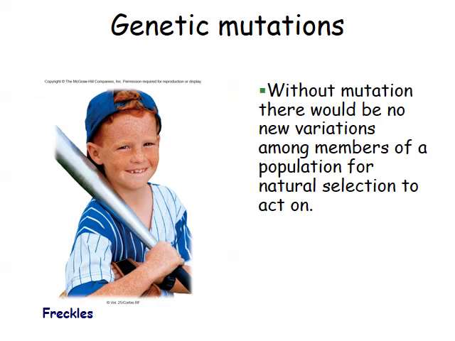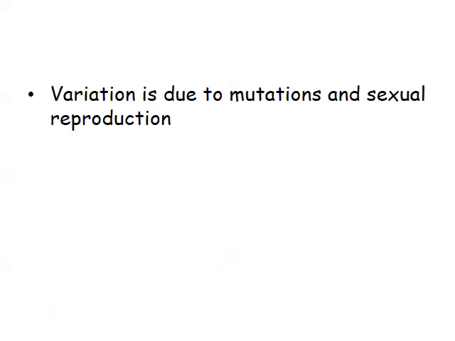Genetic mutations give rise to new variations among members of a species, and this allows natural selection to occur. Variations that exist within a population are due to mutations. Mutations are inheritable changes in DNA. Sexual reproduction passes traits on from the parents to the offspring.